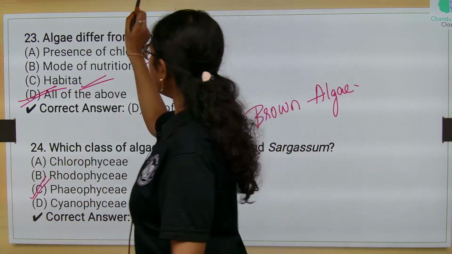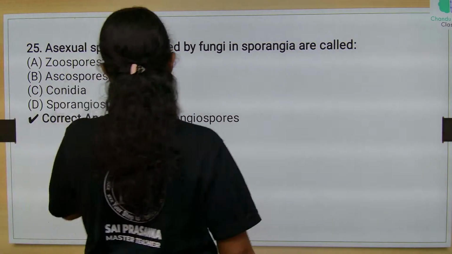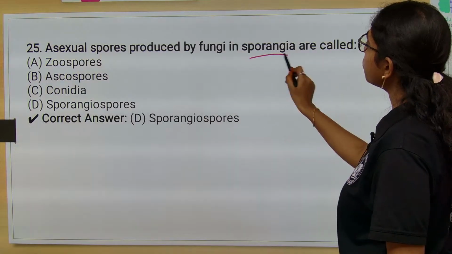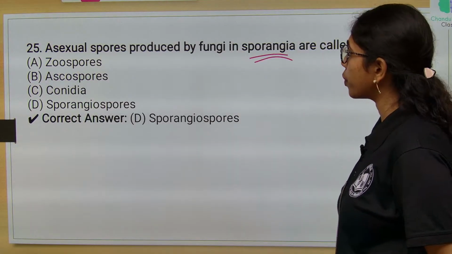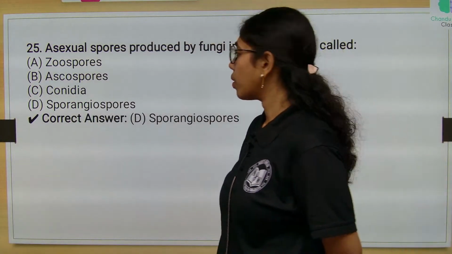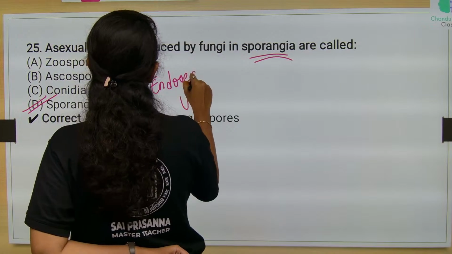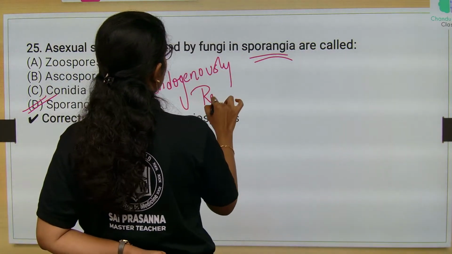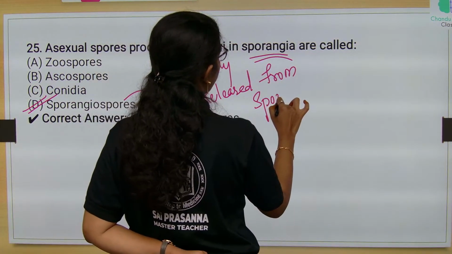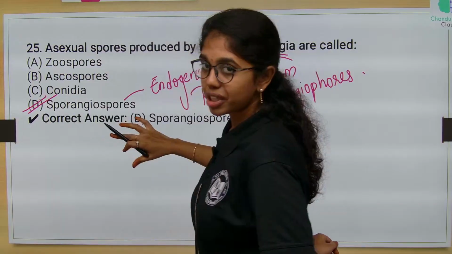Okay. And then last question of this chapter and today's session. Asexual spores produced by fungi in sporangia are called as what? Asexual spores produced by fungi in sporangia are called as sporangiospores. Okay. Sporangiospores which are endogenously released from sporangiophores. Okay. So, here option D will be the right answer.